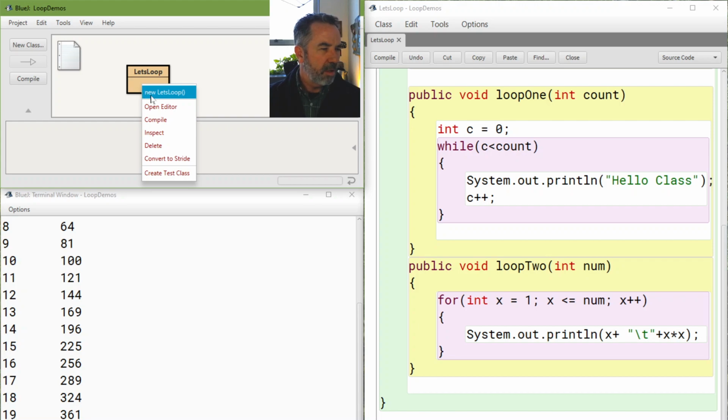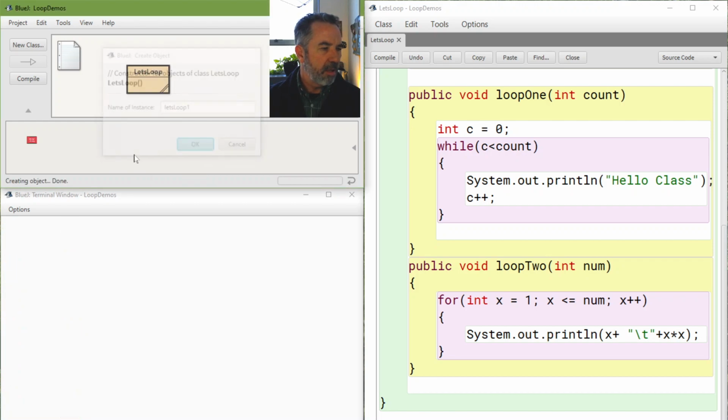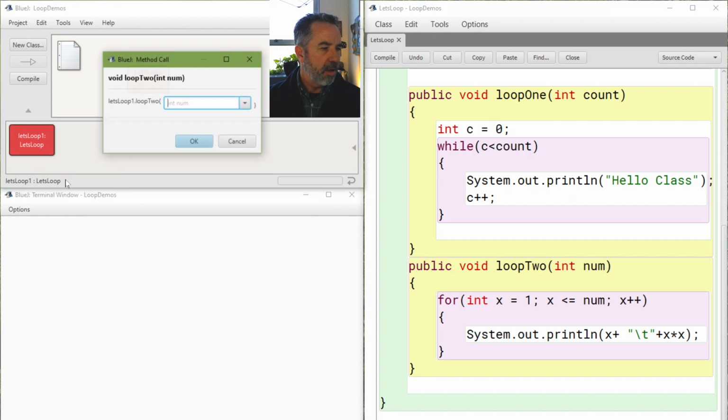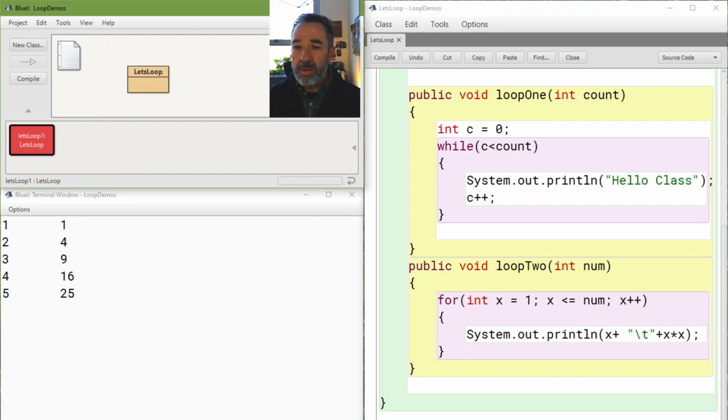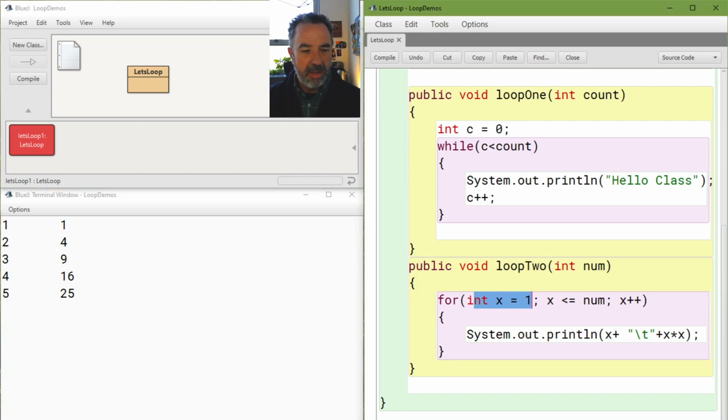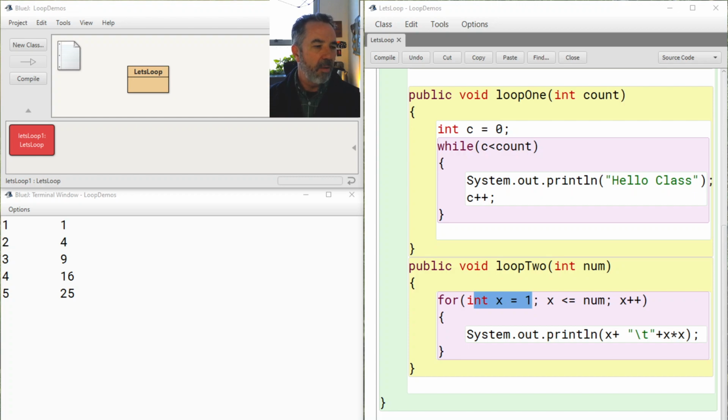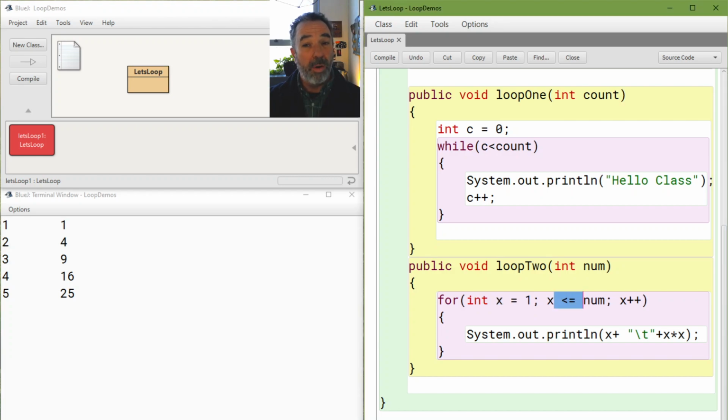I'm going to call it with 5. And when I do it, you can see now because I changed x to start at 1, I've got 1 and 1 squared, 2 and 2 squared, 3 and 3 squared, 4 and 4 squared, 5 and 5 squared, because I also say keep going as long as x is less than or equal to num.